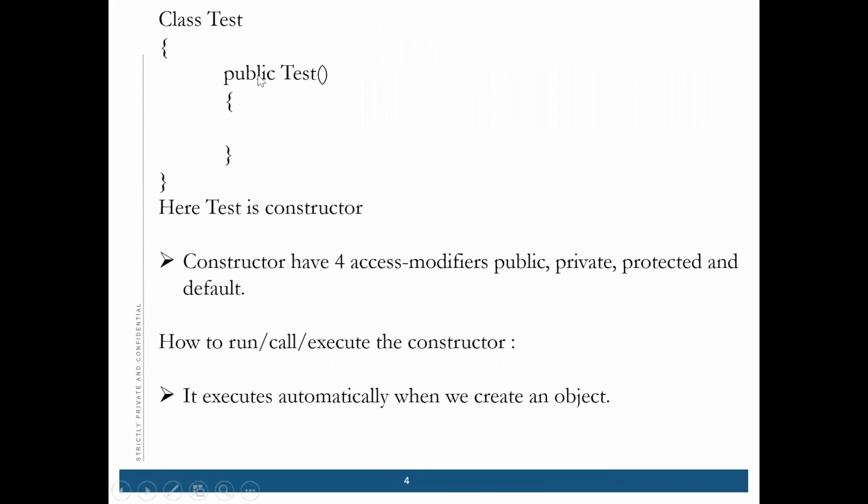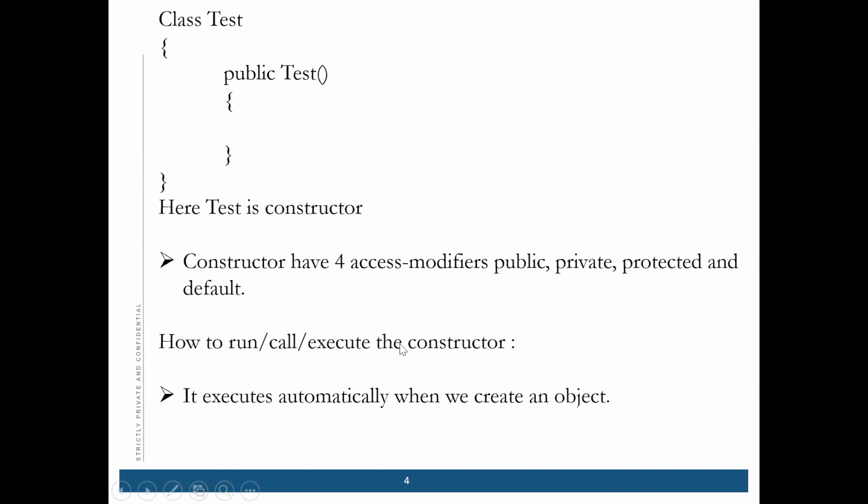Okay. Moving further. Is this a constructor? Yes, your test. Yes. So here it is a constructor. A constructor can have an access modifier: public, private, protected, and default. A constructor can have a modifier, but cannot have a return type. Okay. So this is a constructor. This is the class name, class Test, and then this is public Test. So this is a constructor.